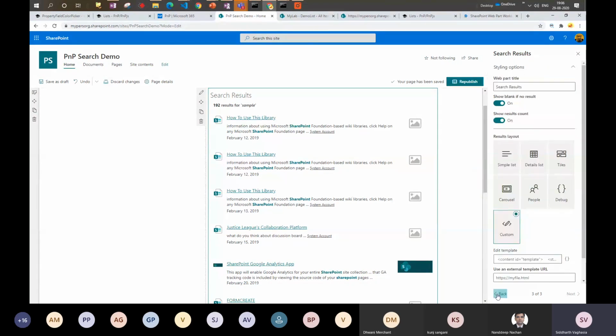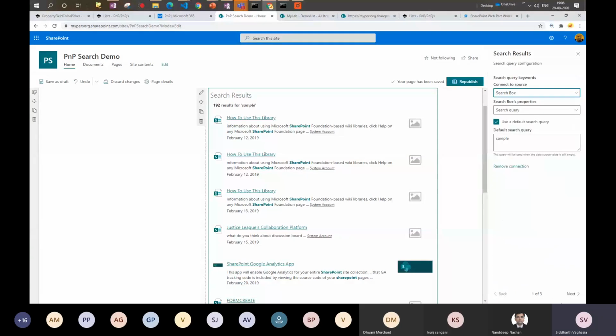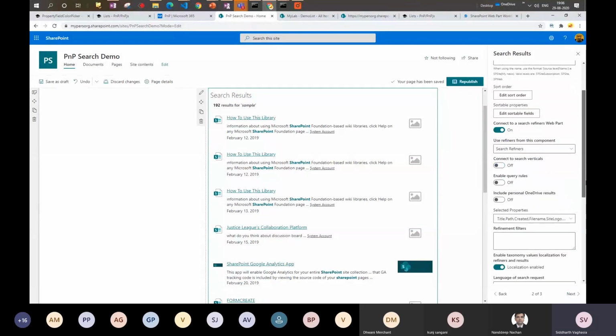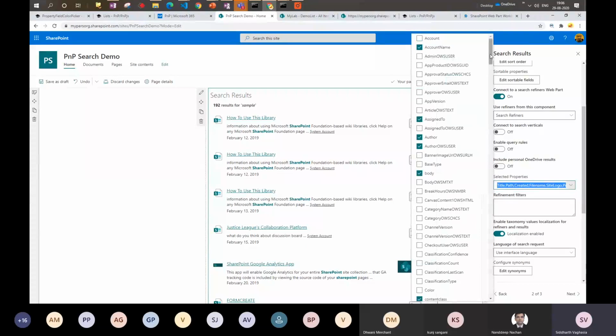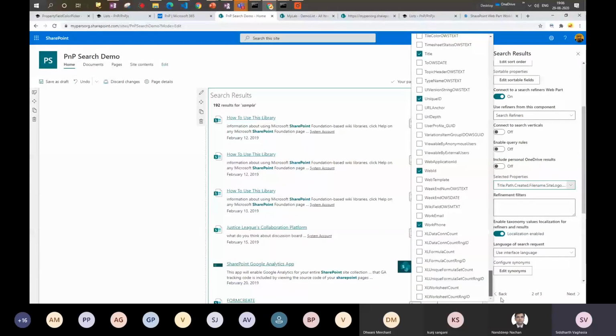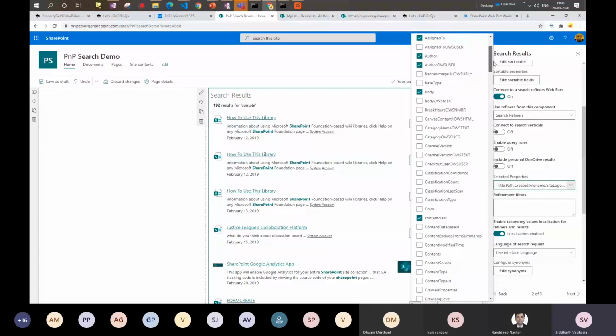It also has a good number of refiners which we can select, and the properties we want to display. If we click on the properties, it will give us the list of the index properties which are available, and whatever properties you want to use as part of your result set can be selected here.